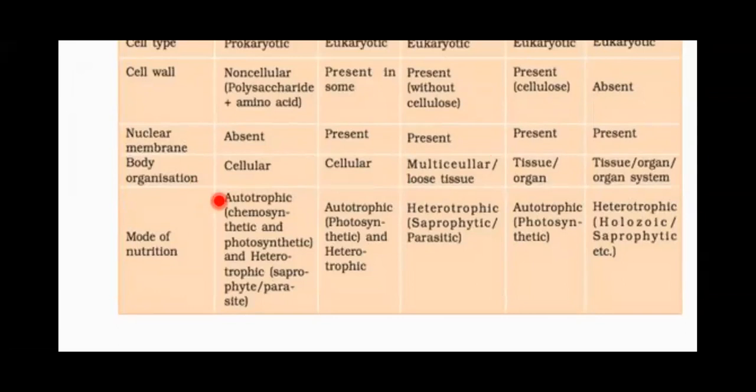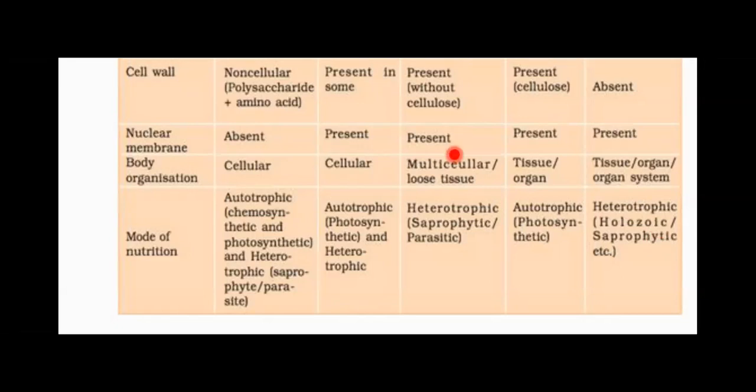Body organization can be cellular, multicellular, tissue, organ, or organ system level. Mode of nutrition in Monera, if you take, they may be autotrophs as well as heterotrophs, whereas in Protista also, same, they may be auto or heterotrophs. In fungi, exclusively they are heterotrophic organisms. In Plantae, exclusively autotrophs, and in Animalia it is a heterotrophic group, which may be holozoic or saprophytic in nature.